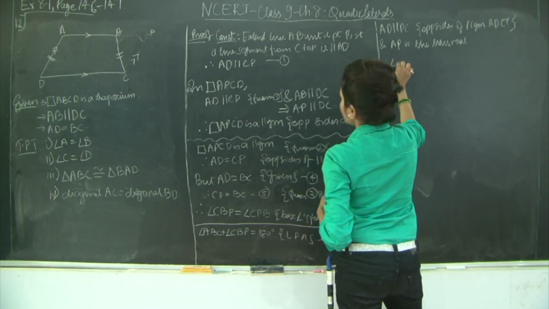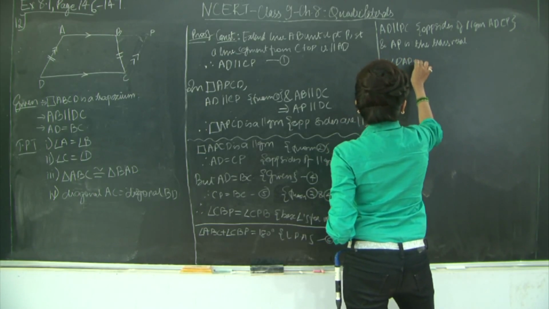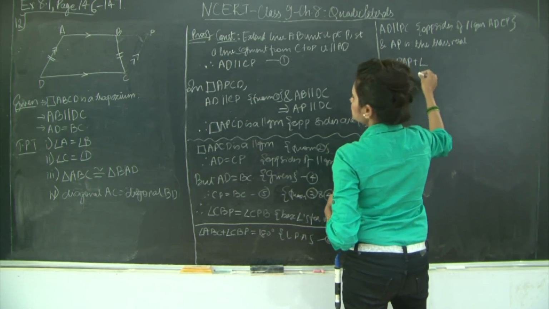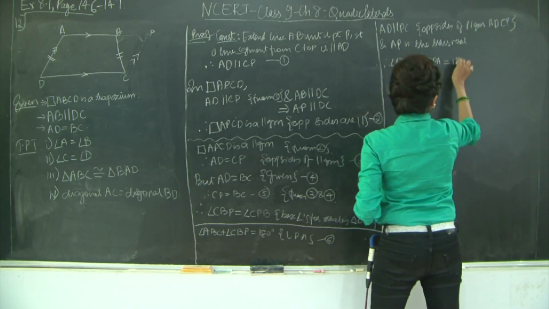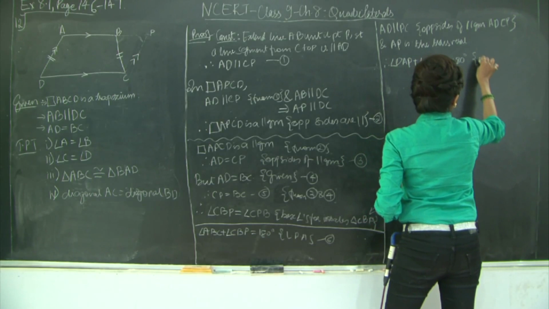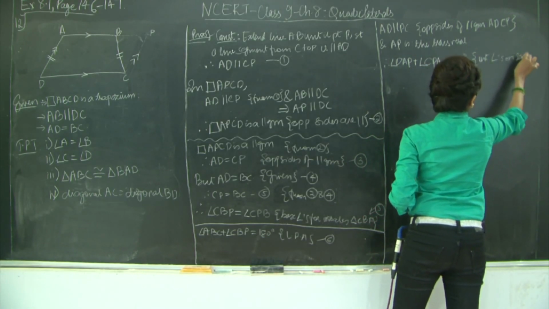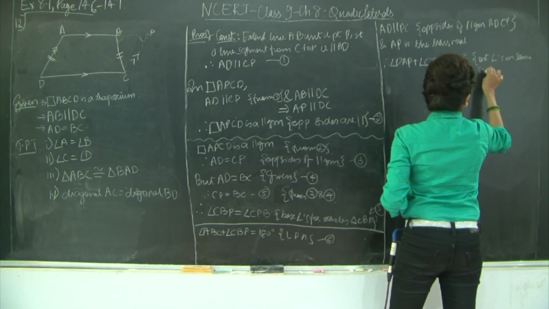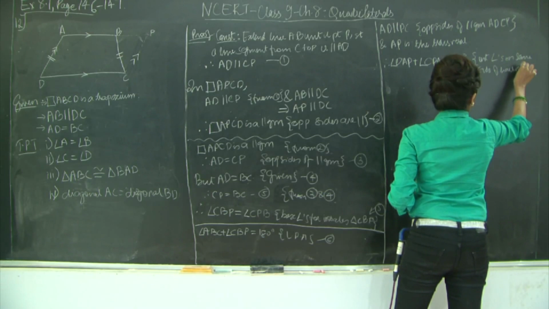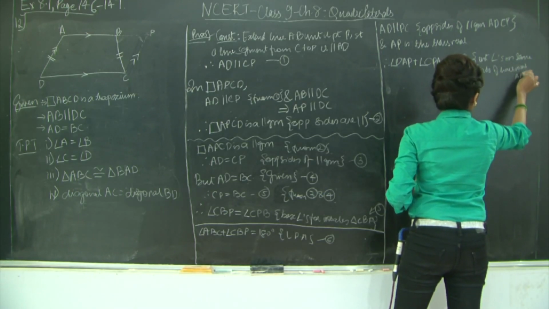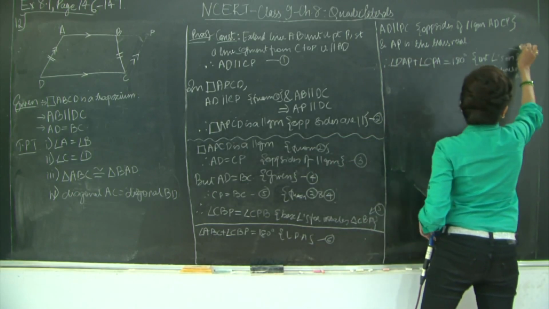Therefore, I have angle DAP plus angle CPA is equal to 180 degrees. I'll say interior angles on same side of transversal AP. Let's mark this as 7.